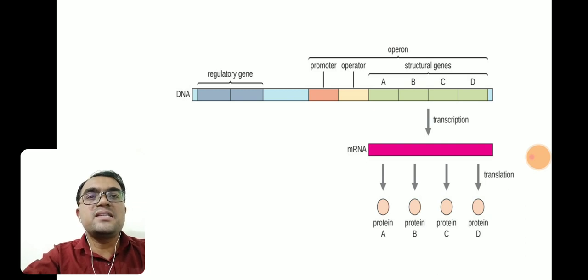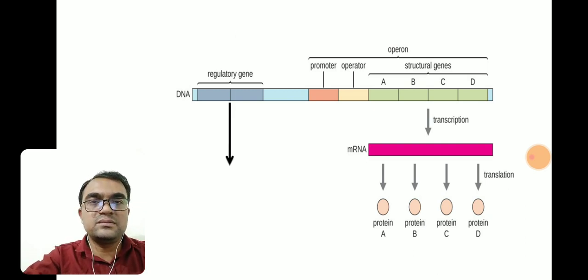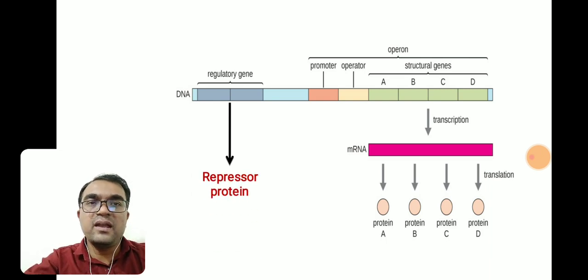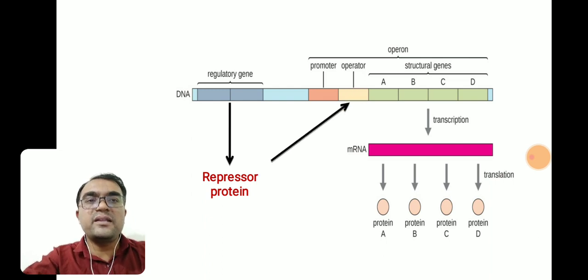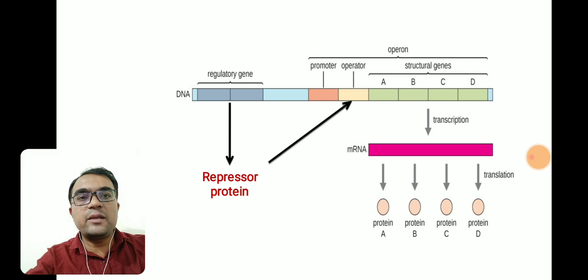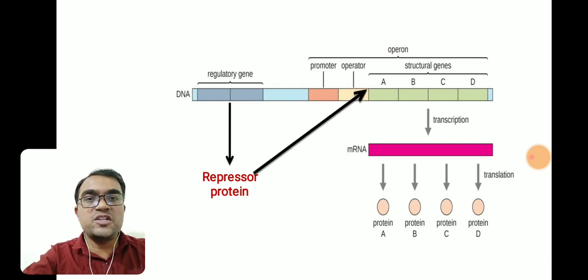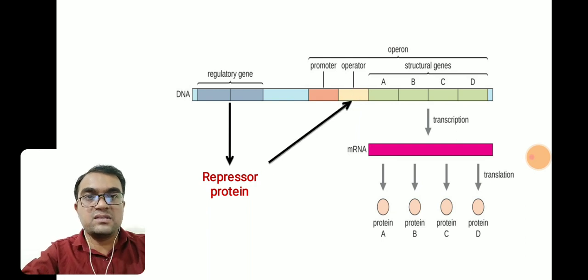As I said, we can see here the regulatory gene, isn't it? What is the function of regulatory gene? It is to produce repressor protein. And what is the function of repressor protein? We can see here the repressor protein can bind to the operator. The blinking arrow indicates that the repressor protein can bind to the operator. And once the repressor protein binds to the operator, as I said previously, RNA polymerase cannot bind to the promoter. There will be no transcription and the operon remains switched off. You have to remember this, isn't it?